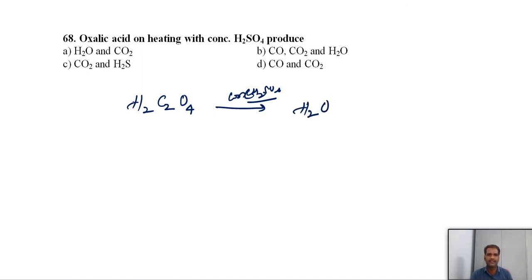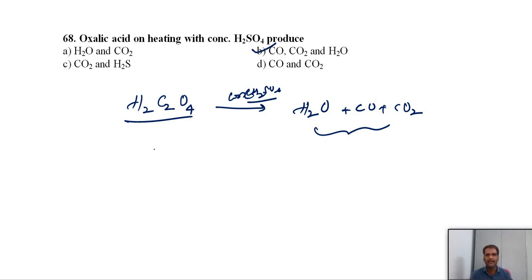If you remove the water, what is left? 2 carbons and 3 oxygens, which you can write as one carbon monoxide and one carbon dioxide. First, the dehydrating agent removes the water, then you distribute the remaining carbons with oxygen. So the option is B: carbon monoxide, carbon dioxide, water.